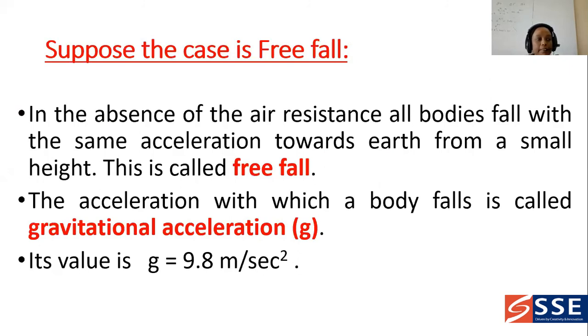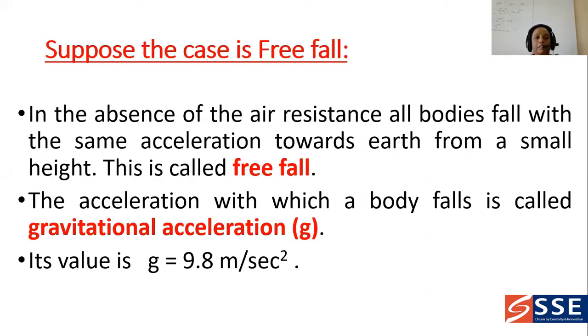Suppose the case is free fall. Suppose the body is falling from some height, and it is called a free fall. How do you define it?